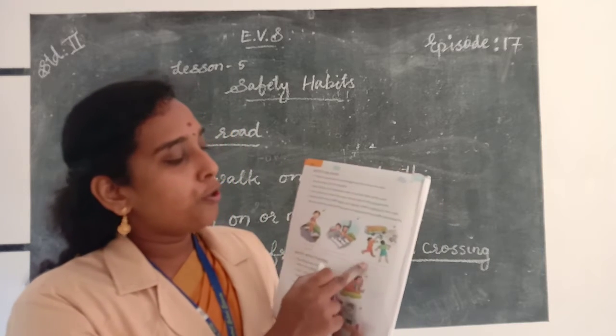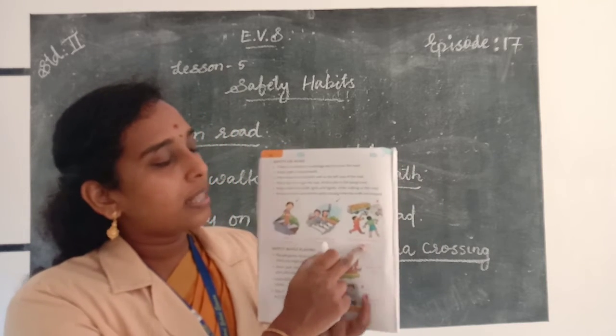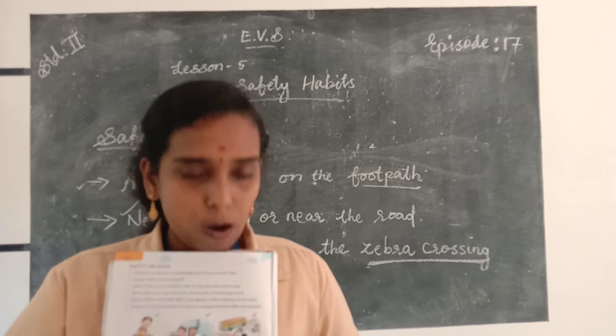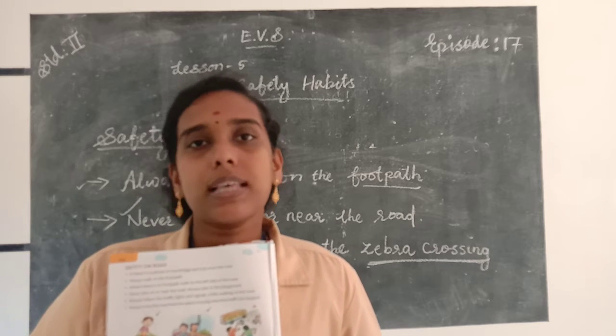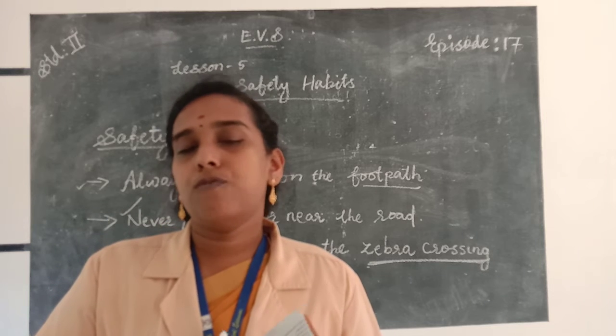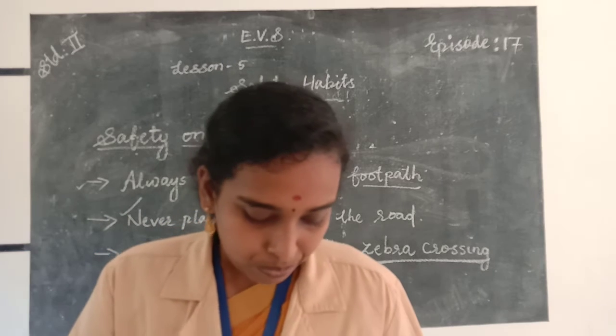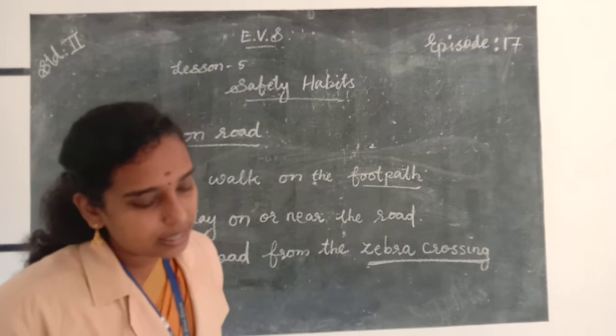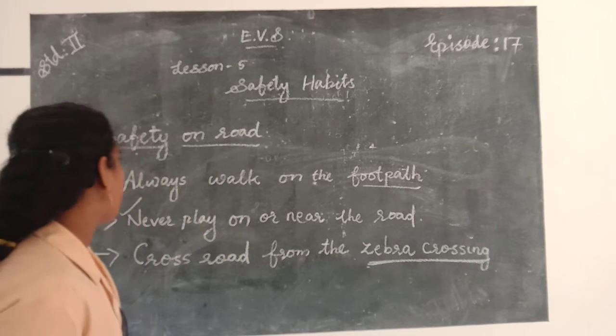And next one, do not play on or near the road. It may cause accidents. So these are the important safety rules that we should follow on the road. Then next one, safety while playing.